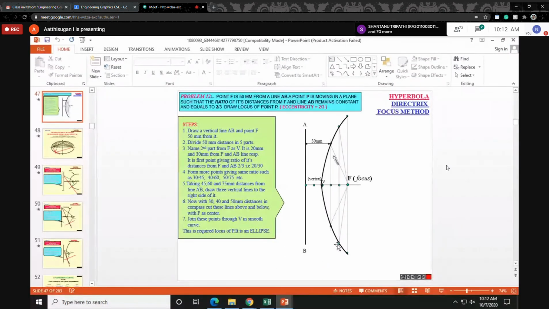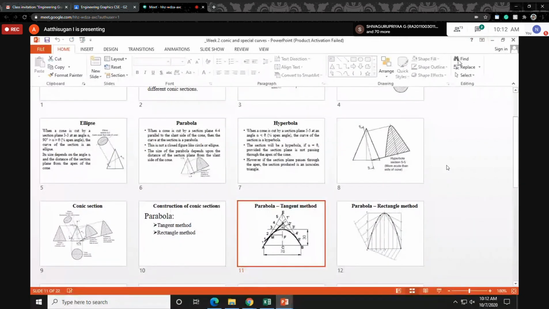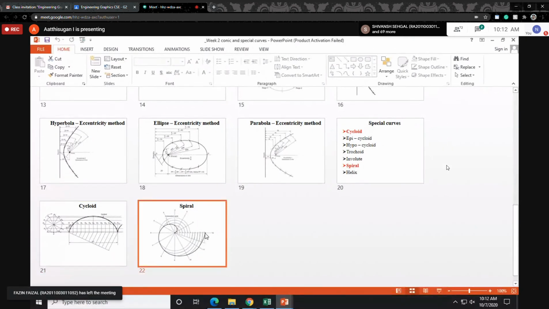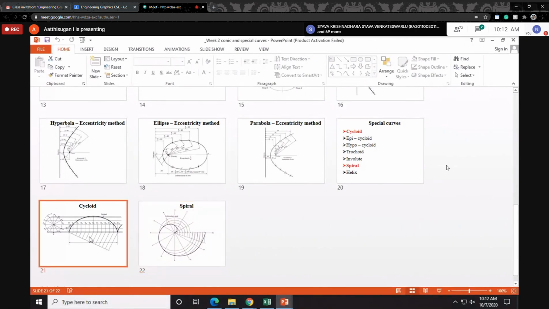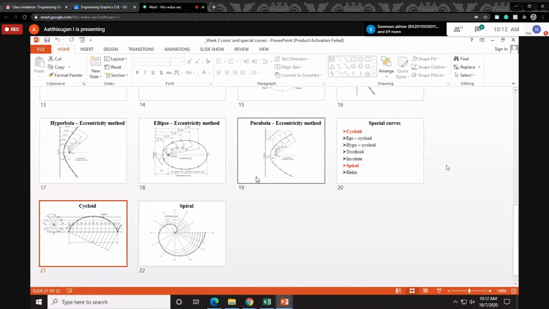So it is better to explain from the AutoCAD; that may be easier to understand. So I'll move to AutoCAD. Then the remaining topics, cycloid and spiral. If time permits, I'll finish it. I don't want to dump everything in a single class. These are easy topics, so we can discuss them in tomorrow's class also. I'll start with a 10-15 minute class, explain the spiral and cycloid also. Then we'll move to practice.